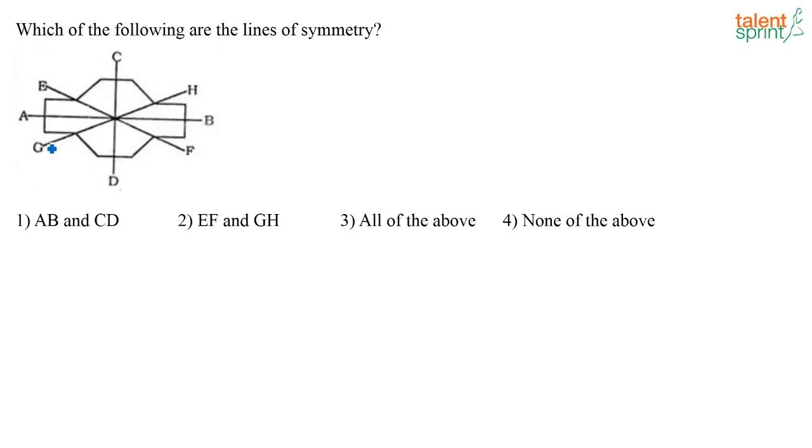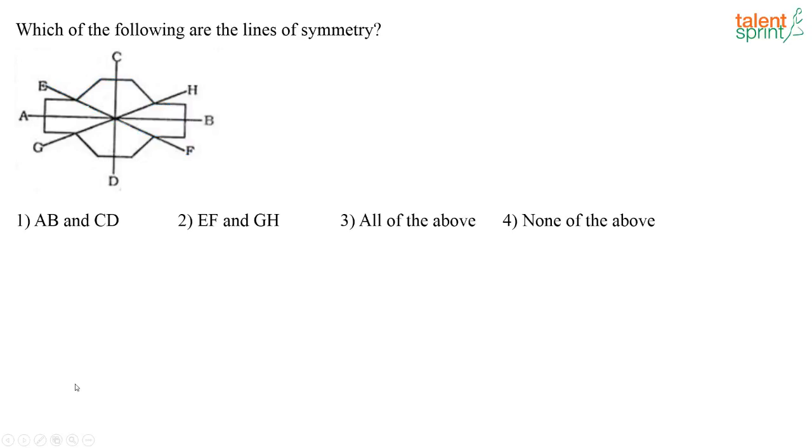Can this GH and EF be a line of symmetry? If I say EF is a line of symmetry, now what is there on top of EF? This is the figure that is there on top of EF. Now, is this figure the mirror image of the figure below? It's not, right? So, I cannot say that EF or GH is a line of symmetry.